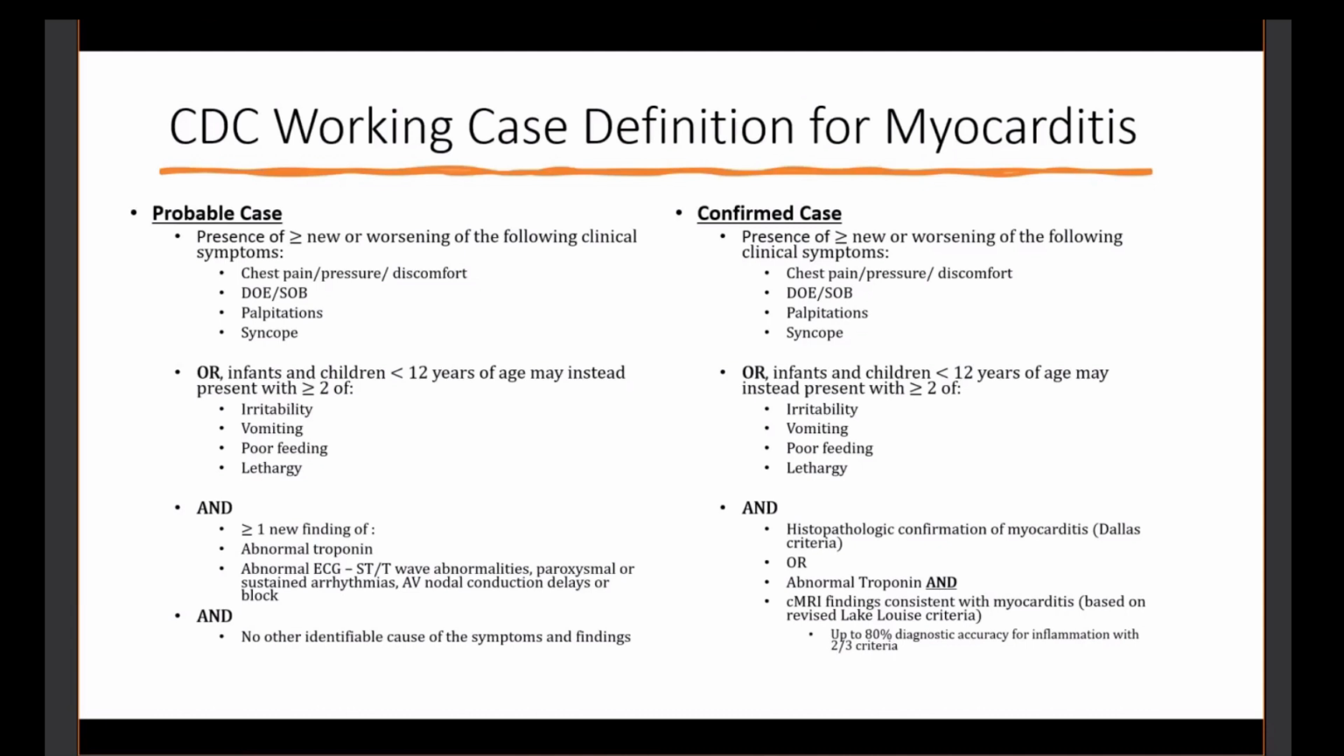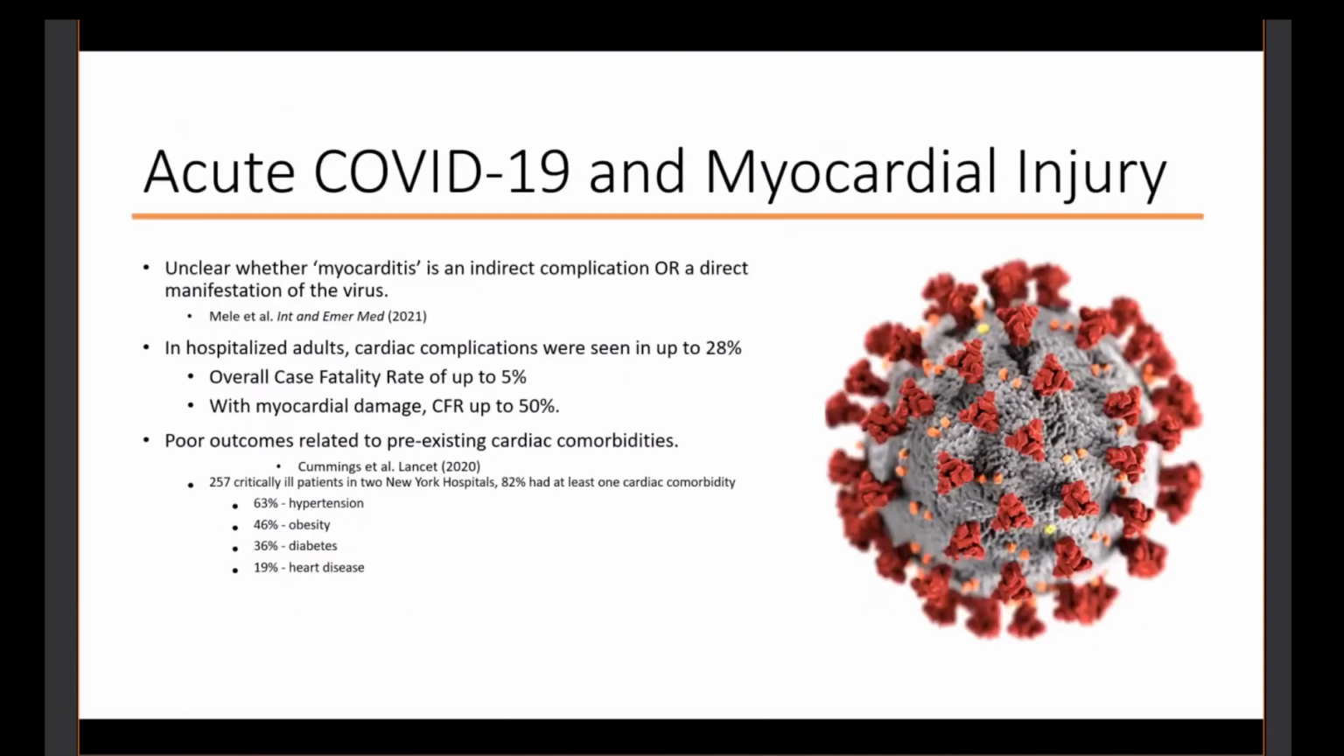So going through the three patient groups that we know about with myocardial injury, we're really unsure whether the myocarditis related to COVID is an indirect complication or a direct manifestation of the virus. And while we do see that it is probably a cardiotropic virus, when we look at some of the studies in adults, we find that actually getting viral material from myocytes hasn't really been seen very often.